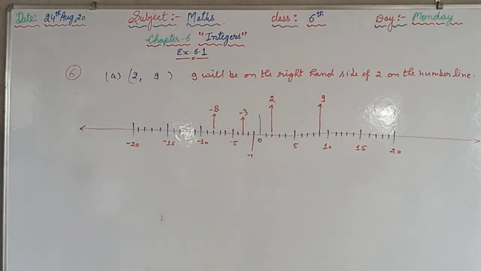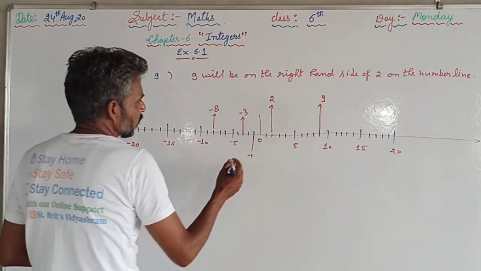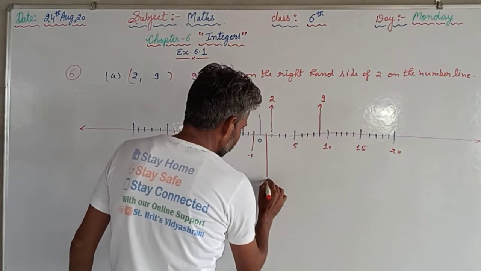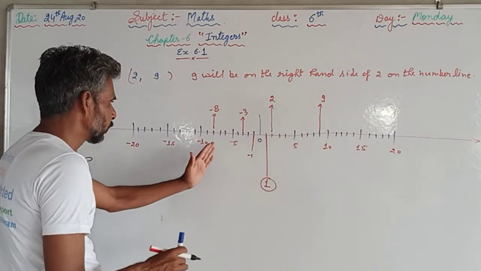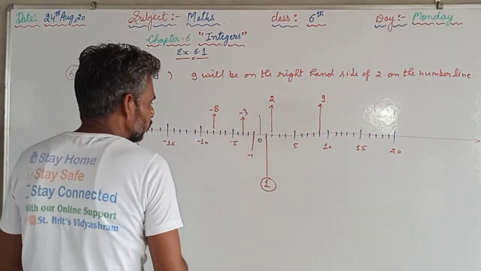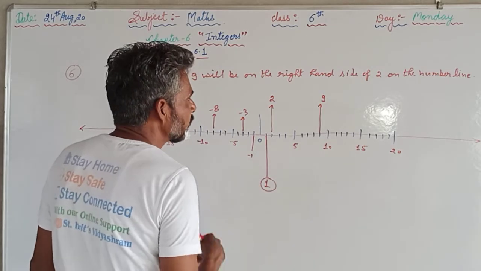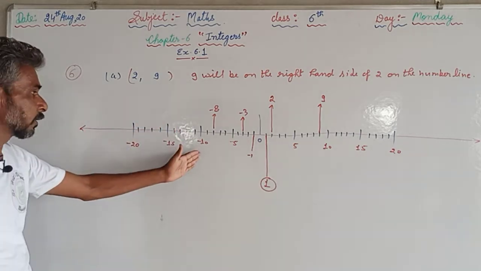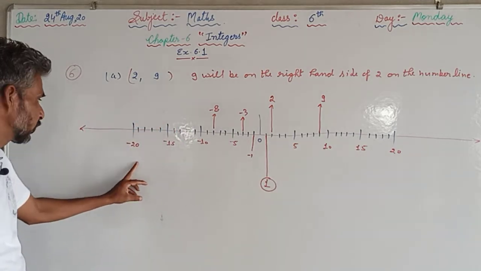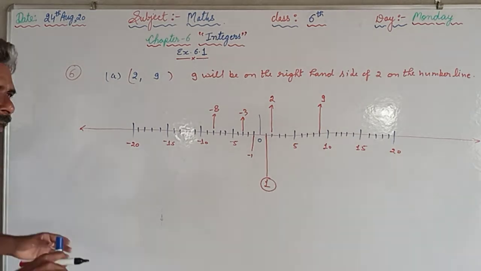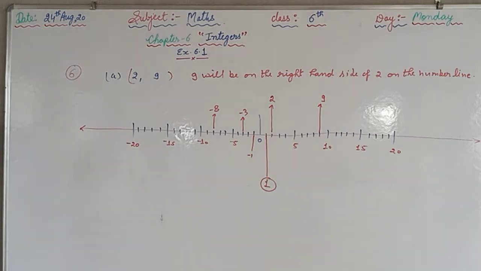Now the F part is there: 1, minus 100. So 1 is here, we all know 0 is here and to the right of 0 is 1, and here the minus numbers are coming. So minus 100 will come on this side, on the left hand side. So 1 will be on the right hand side of minus 100. We cannot draw the number line up to 100, but as the numbers are coming, minus 5, minus 10, minus 15, minus 20, minus 30, minus 40, minus 50, the minus 100 will come on the left hand side only. So like this we are supposed to proceed with this question.